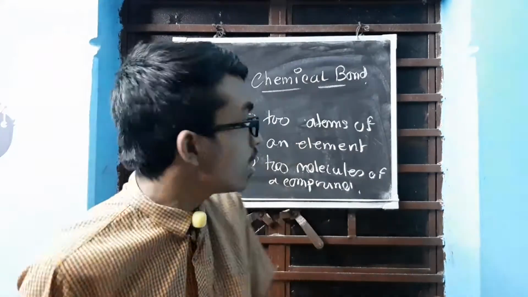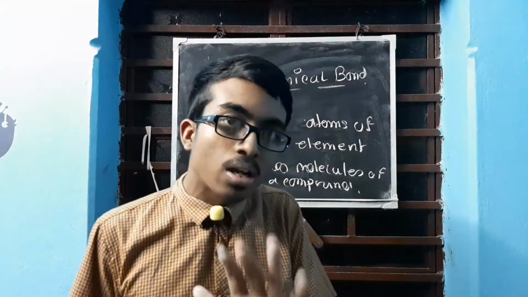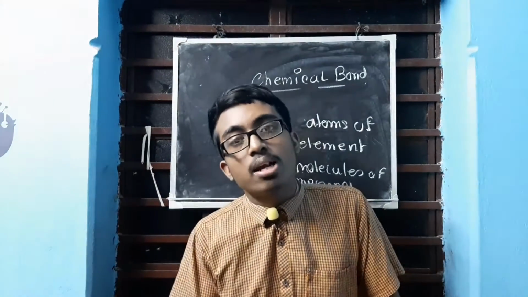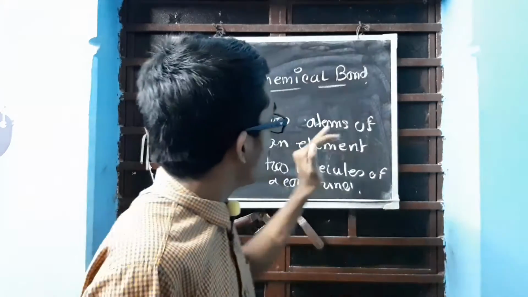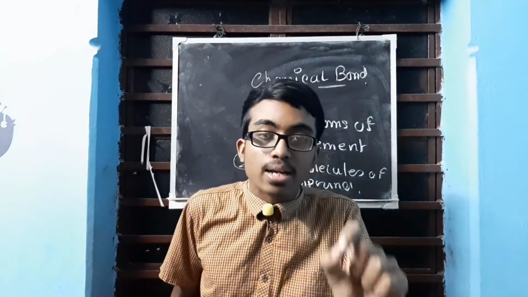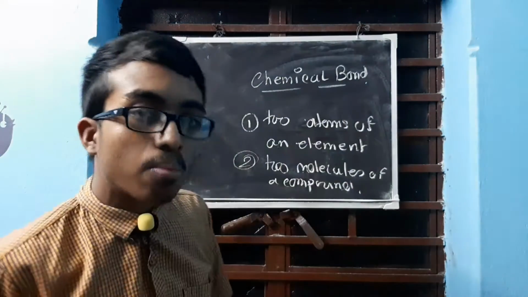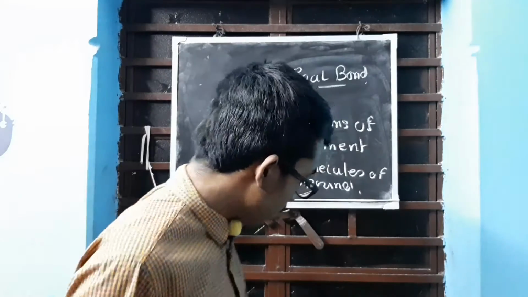And how should we write that? Just do not write two atoms of an element. Two atoms is fine. Write two atoms of a molecule. That molecule can be of an element, or that molecule can be of a compound. So two atoms of a molecule together to attain stability, that is known as chemical bond. So how will you write that? Two atoms of a molecule to attain stability or to maintain stability is called chemical bond. Do not specify anything, otherwise there will be a problem.